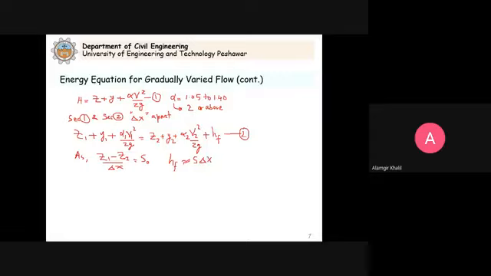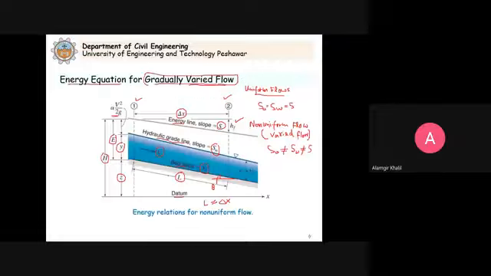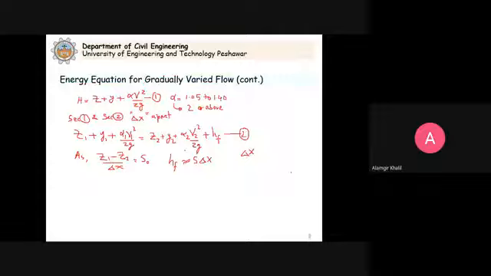Actually it is delta L, it is not delta x, but for a small channel we consider delta x. Since the slope is small, as I said, we take L as equal to delta x. So we just make this approximation, and that's why HF is approximately S into delta x.